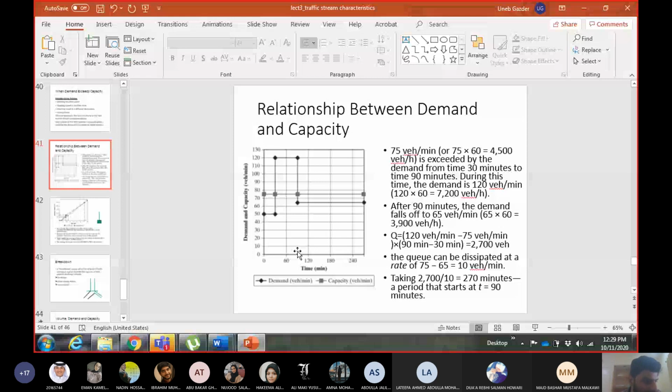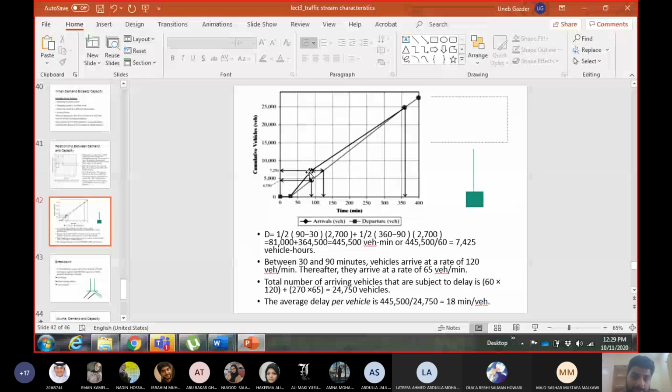Here the rate of vehicles arriving was 120 vehicles per minute, right? After that, the demand dropped.